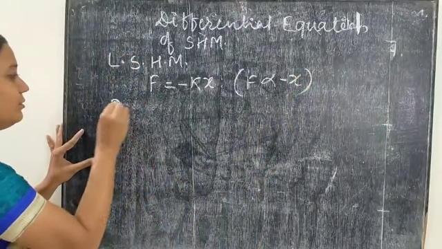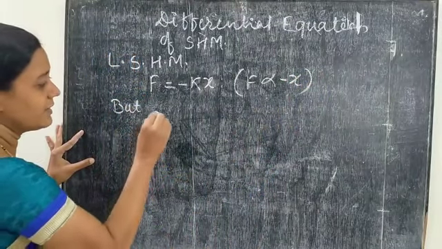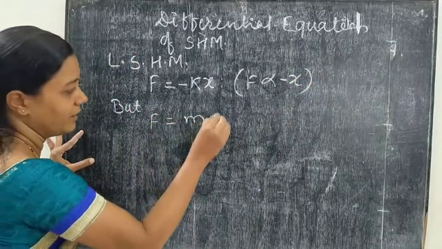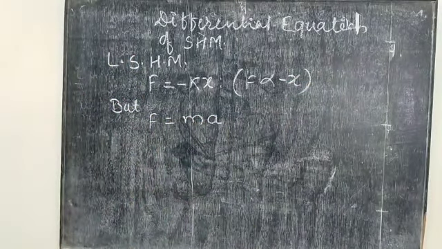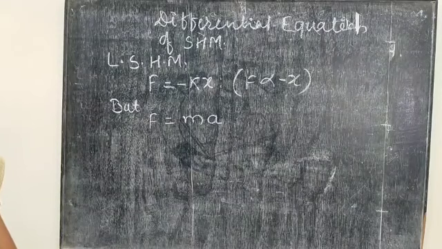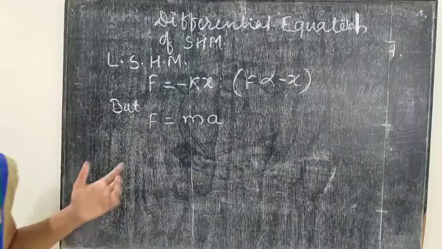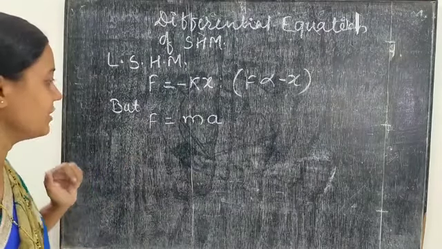But according to Newton's second law of motion, F equals ma. Force is the product of mass and acceleration.